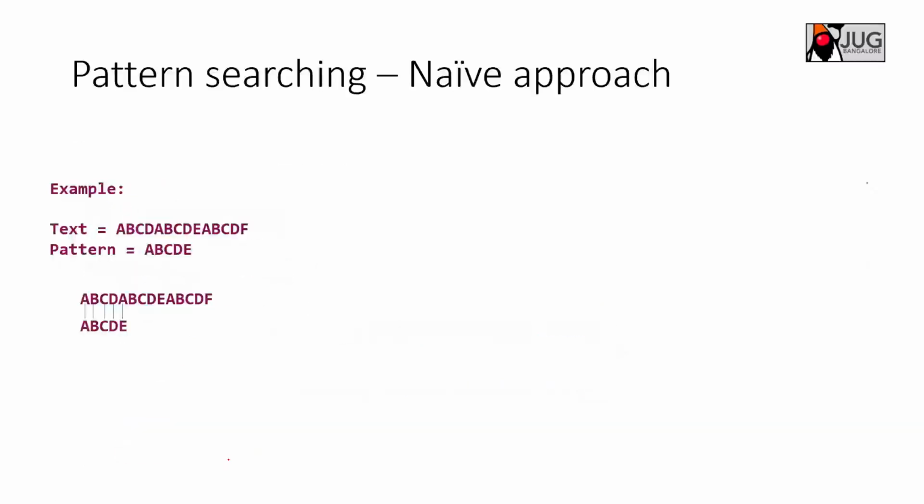I have an example here. Okay, let's see with this example. This is the input string, and this is the pattern to be matched, and all the characters in the pattern are distinct. So this is how the program starts: it starts with matching A, matching B, matching C, matching D, right?